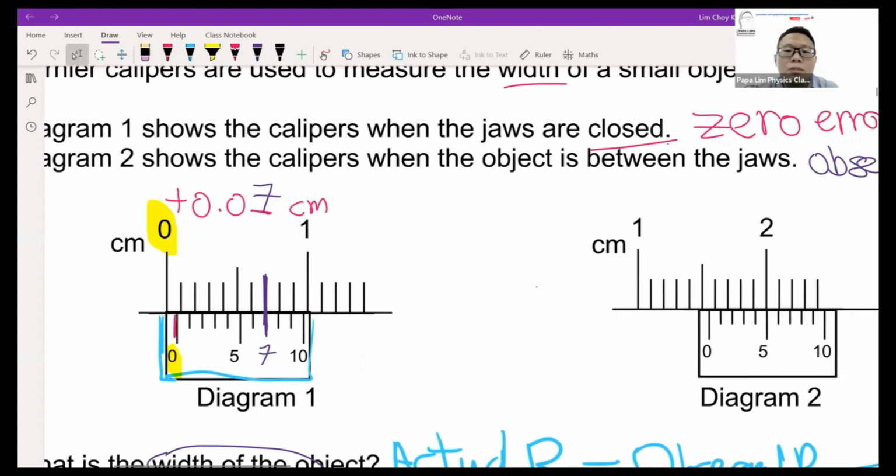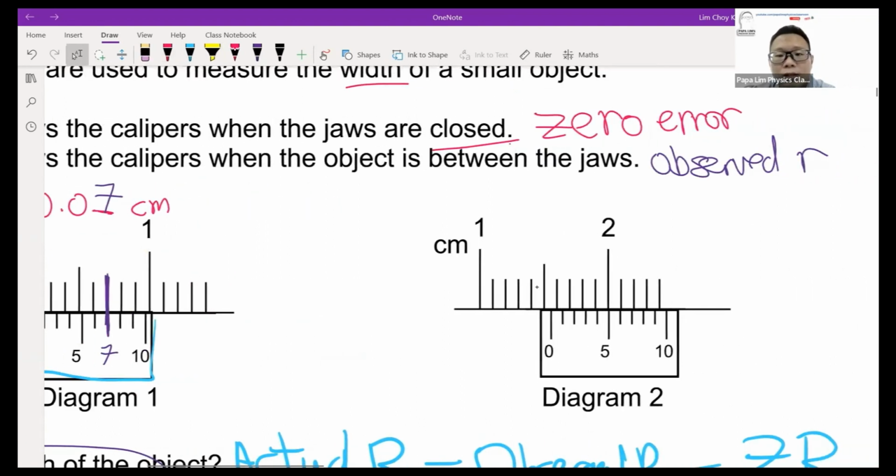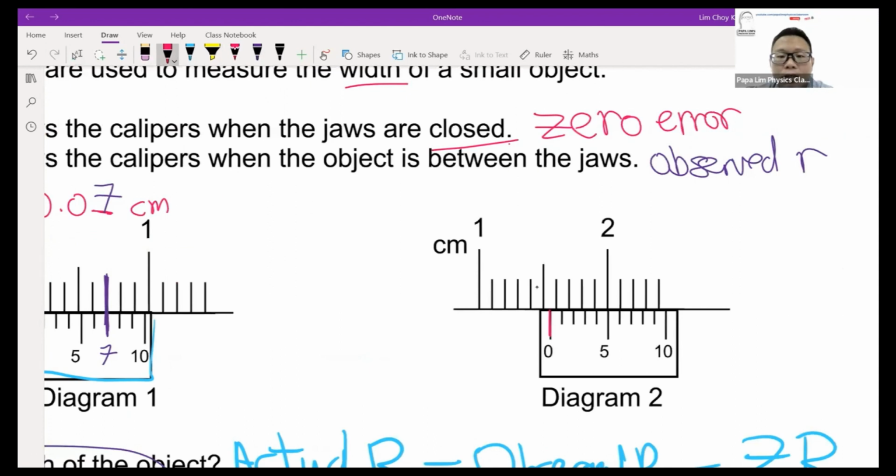For diagram 2, for the observed reading, same as before, you are interested in the zero marking here. This zero marking will tell you the first 2 digits of the reading. It tells you the reading here is more than 1.5 but less than 1.6, which means the first 2 digits for this reading will be 1.5 something cm. For the last digit, I look for the line on the vernier scale that coincides with the main scale, and this line happens to be the number 5 line.